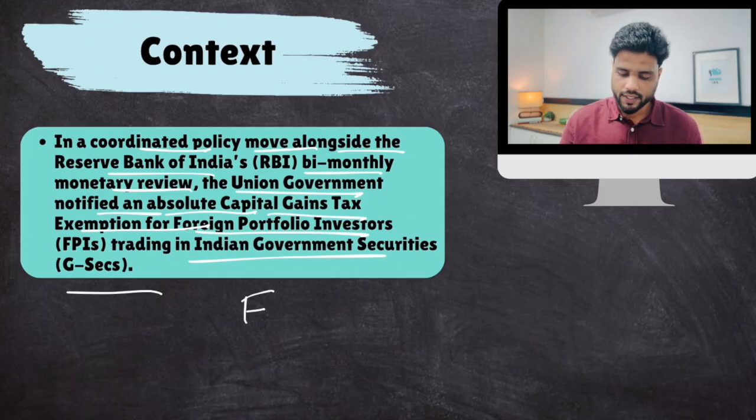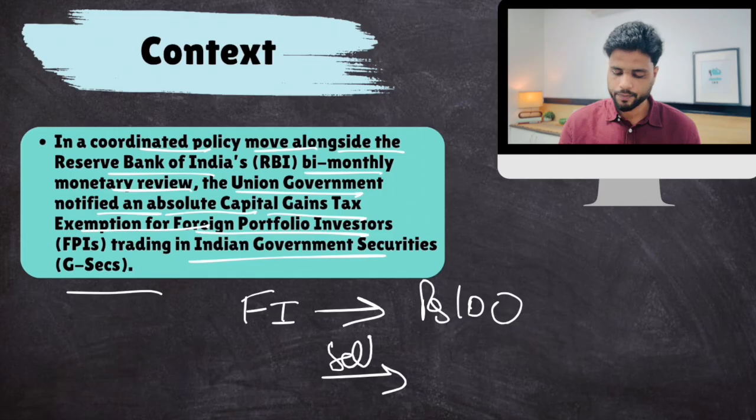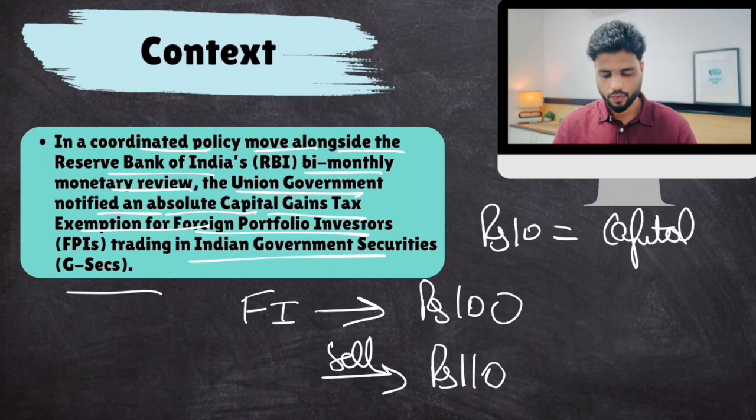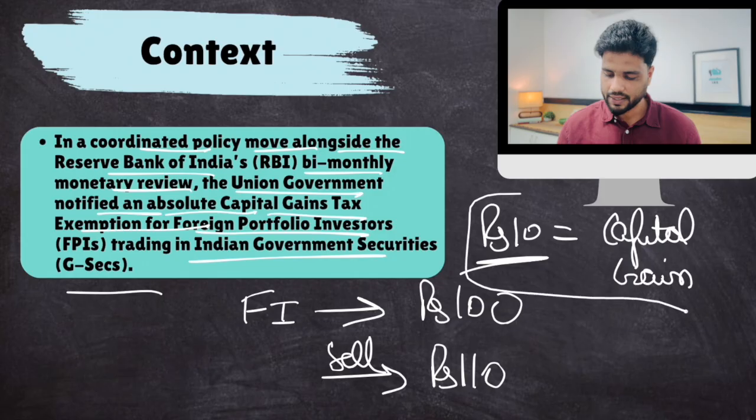If a foreign investor bought government securities for 100 rupees and now wants to sell it at 110 rupees, this 10 rupee is called capital gain. And government charges a tax on this 10 rupee gain. We see this in property also. You bought a property for 2 crores and then sold it for 4 crores. Your capital gain was 2 crore and government would charge a tax on that. This is known as capital gains tax.